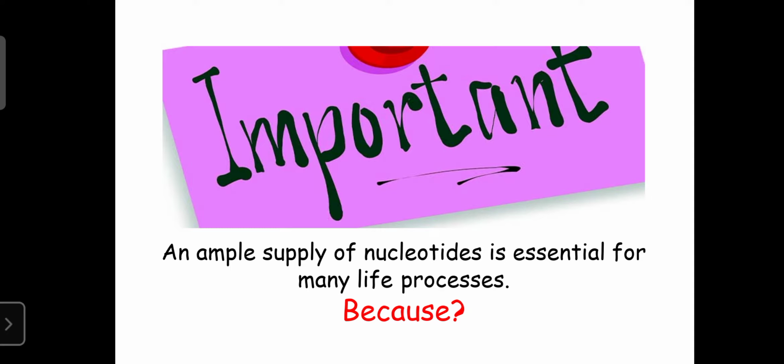That's why it is said that an ample supply of nucleosides is essential for many life processes. There is a need for a continuous supply of nucleotides to maintain the life processes of human beings and of microorganisms or any living organisms.